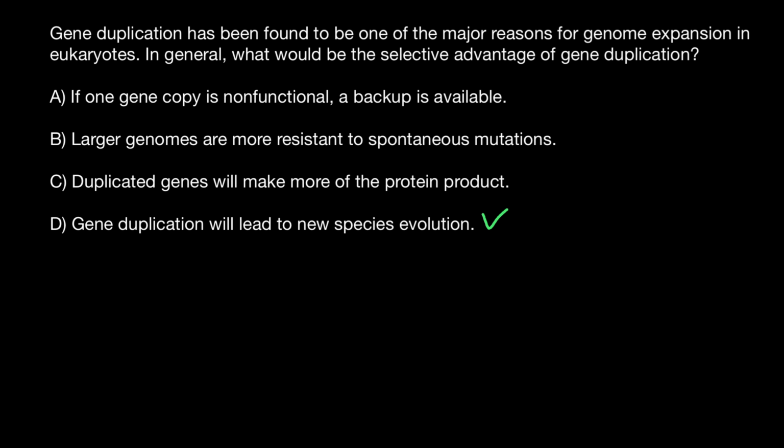For example, answer C, duplicated genes will make more of the protein product, and this is also true. If we have some genes which duplicated, of course we may see that such genes would produce more product.